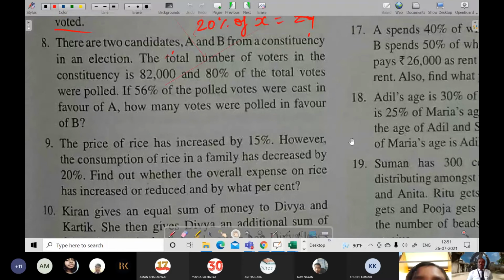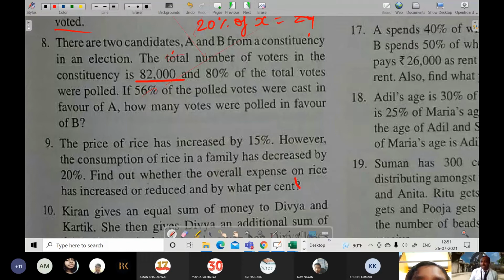Here it has been said the total number of voters is how much? 82,000. So when it is 82,000, out of that all didn't vote, only 80% cast a vote.